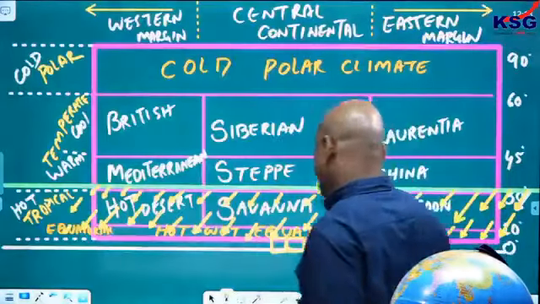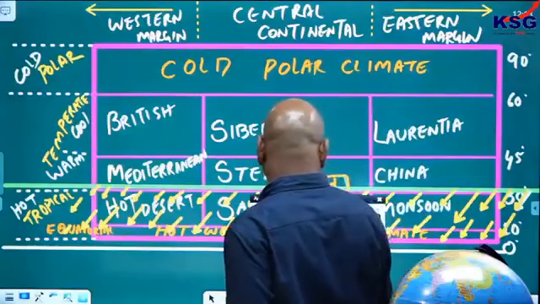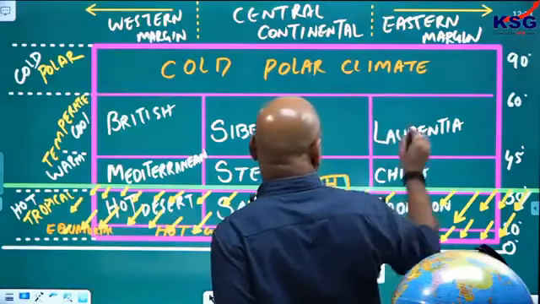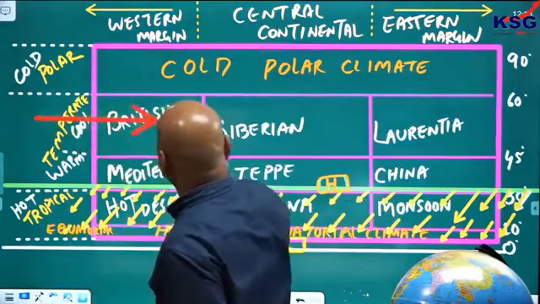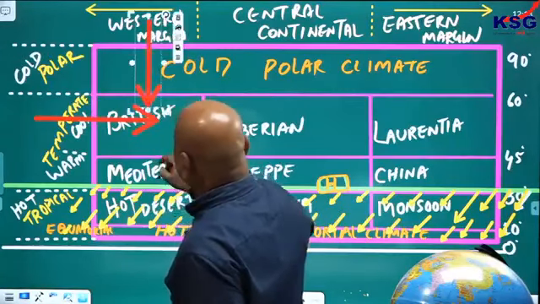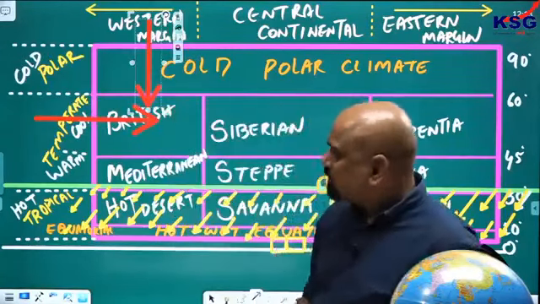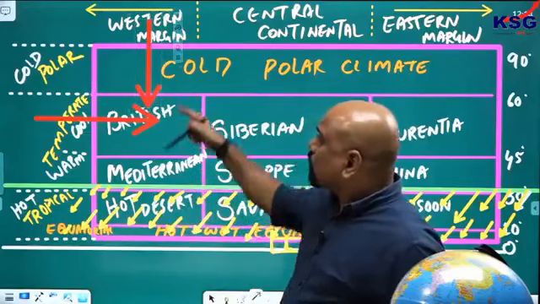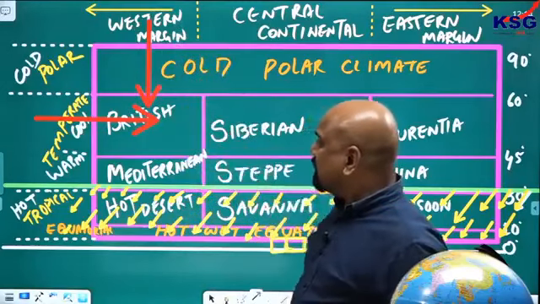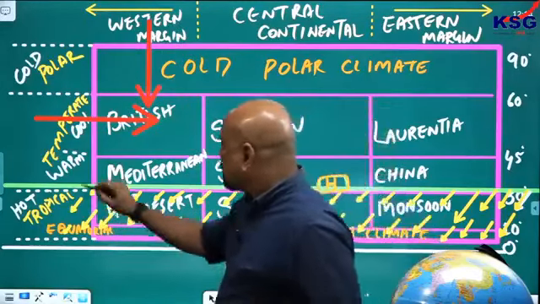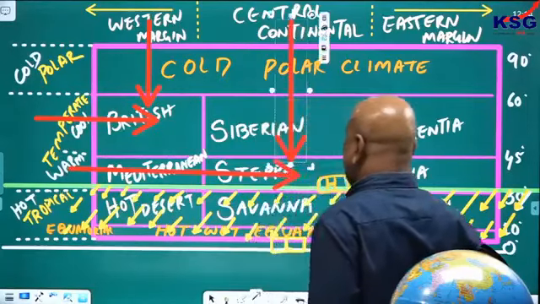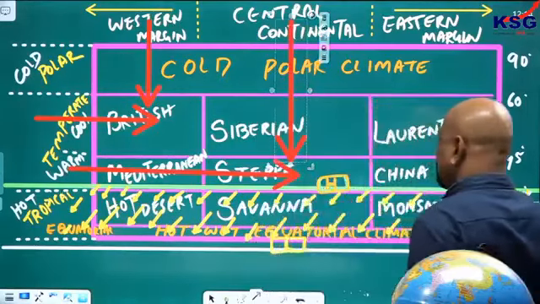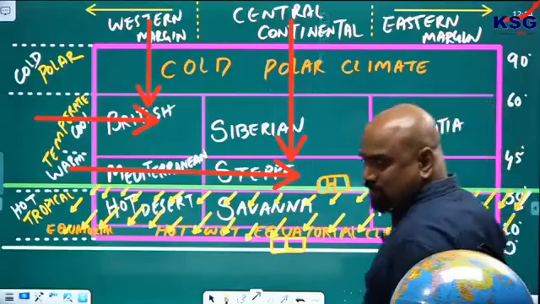Come on. Look at here, this is the cool temperate western margin. Which climate is it? British climate. You got it? Cool temperate western margin, British climate. Warm temperate central continental, which climate? Steppe climate.